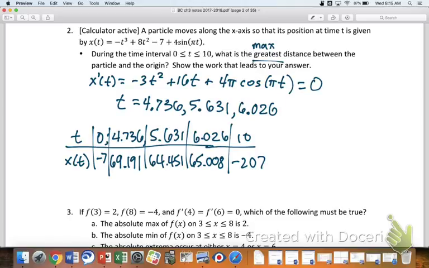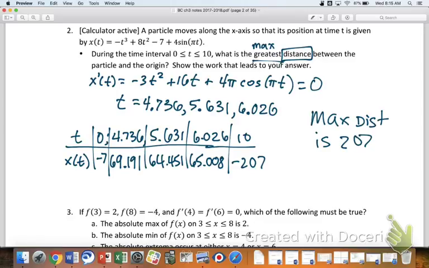Okay, so this is where this one gets a touch tricky. You guys paying attention? Go back to the question. It says, what is the maximum distance between the particle and the origin? What would you say is the max distance? Distance is actually scalar. It does not have a sign with it. When t is 10, isn't the particle way to the left of the origin? But we would express distance as always a positive number. So I would say the max distance is 207.